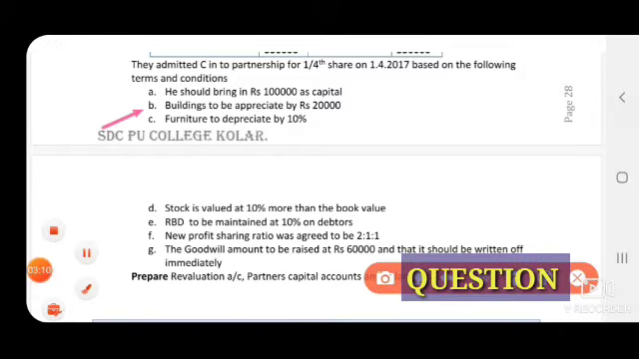Building to be appreciated by 20,000. So appreciated by, that is 20,000 direct amount, revaluation account credit side. Next, furniture to be depreciated by 10%, revaluation account debit side. Stock is to be valued at 10% more than the book value. More than the book value means appreciation, revaluation account credit side.